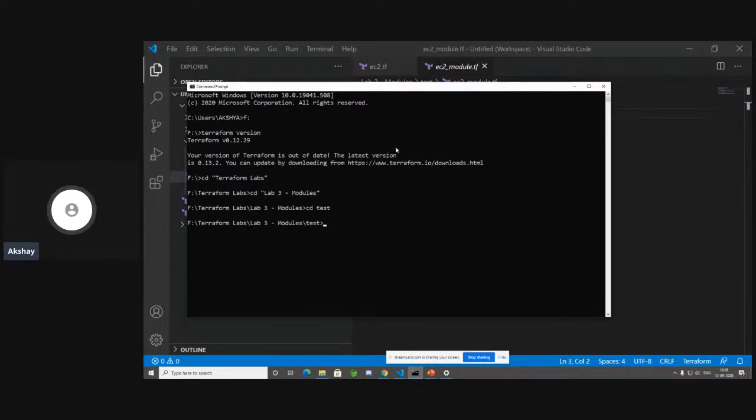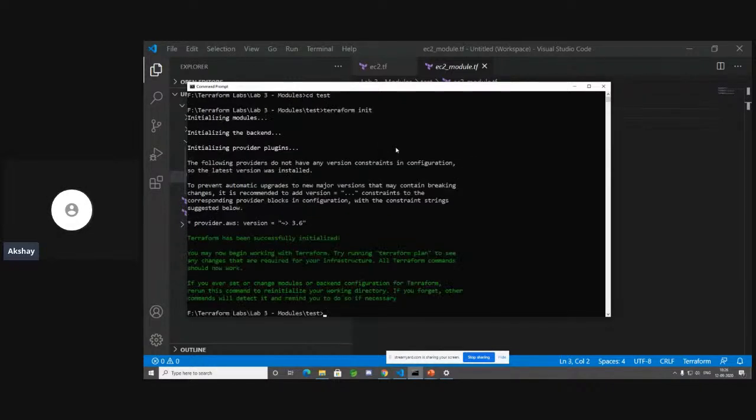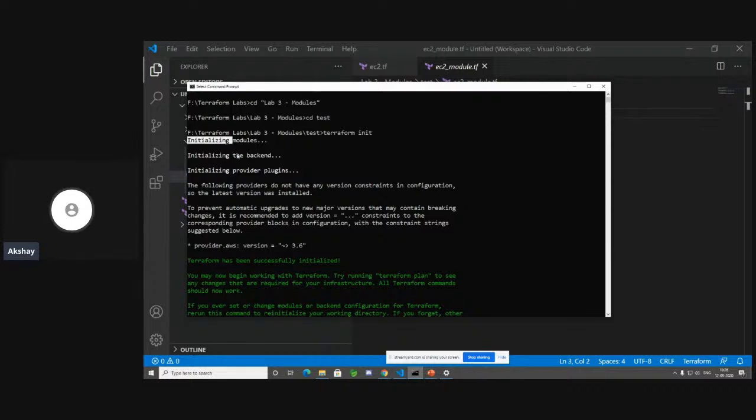So let's learn the first command, Terraform init. So it's initializing the modules. You can see what it's doing in the background. It's initializing the modules. It's initializing the backend, if suppose you have a remote backend. So let's say that you can use S3 as a remote backend. You can go ahead and store your state file in your S3 bucket. And in a moment, the state file will become clear to you. And I'll tell you what it is because it's the most important file in all of your Terraform configurations.